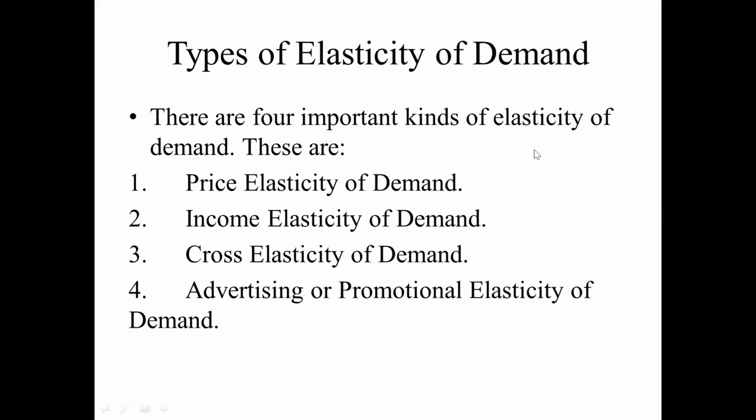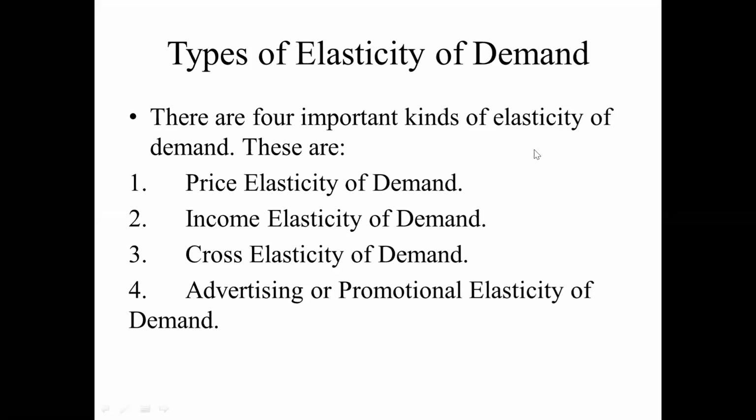The second one is the income elasticity of demand. What is the relation between the demand and income? This is a proportional change of the demand. If income is increasing, the demand is increasing. If income is decreasing, the demand is decreasing. Because when the customer's income increases, they buy more products, and in that time the products have more demand.